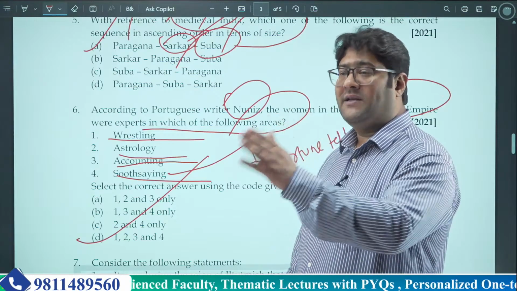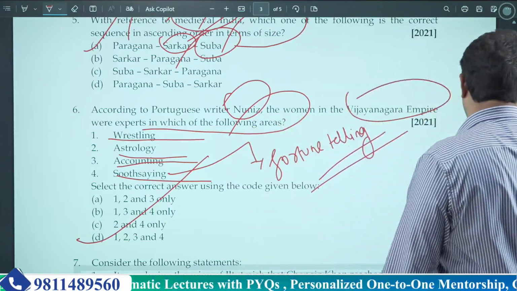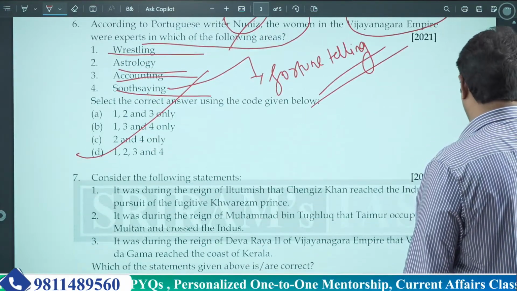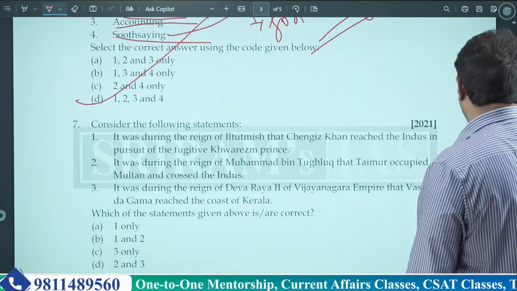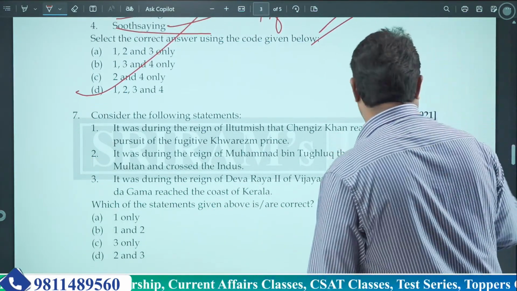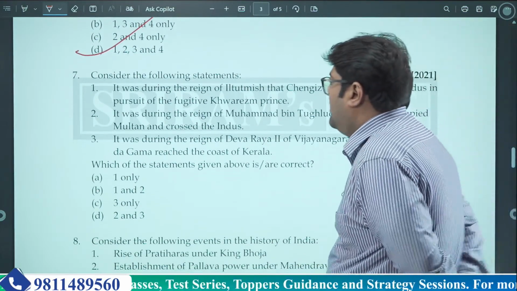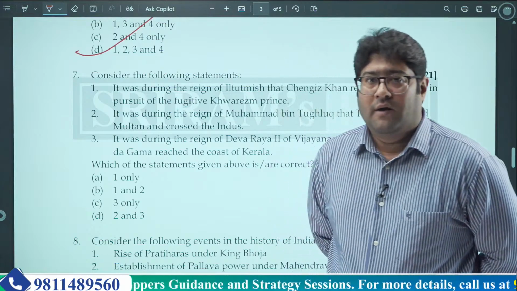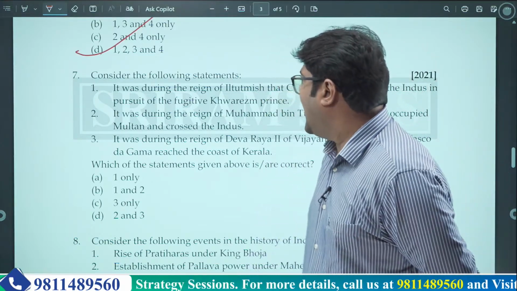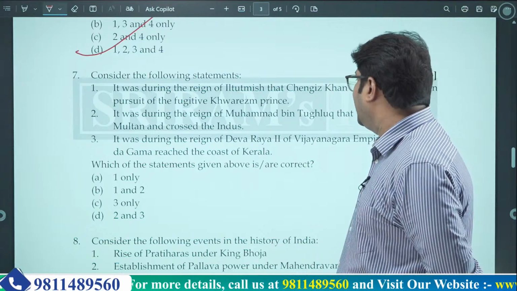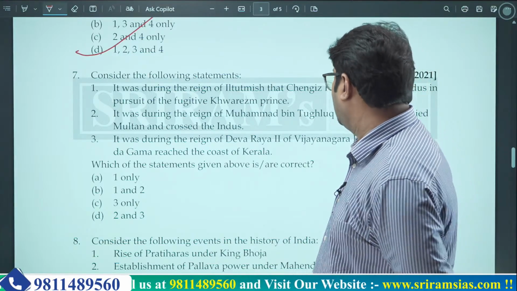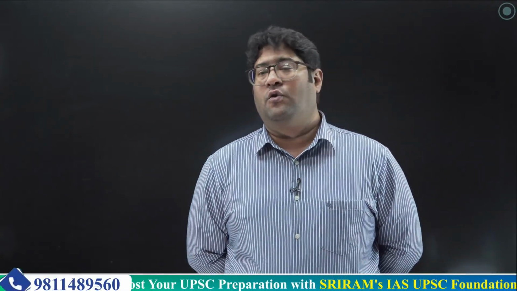Now, going ahead to the next question. The next question is again a statement-based question. Just read it once. While reading through it, you will see that it is again about Genghis Khan and Mughals and the various invasions which happened during the Sultanate period. Okay, so the first statement says that